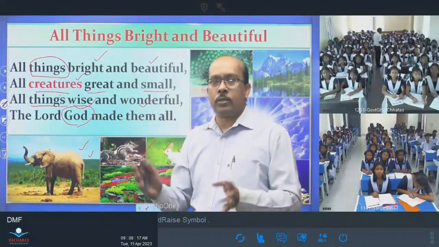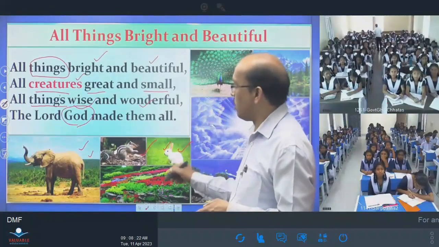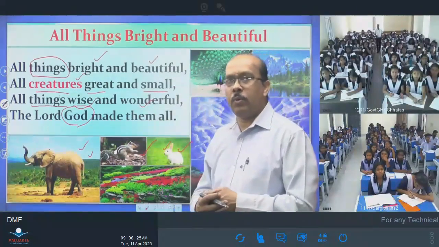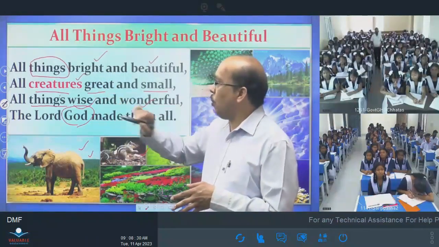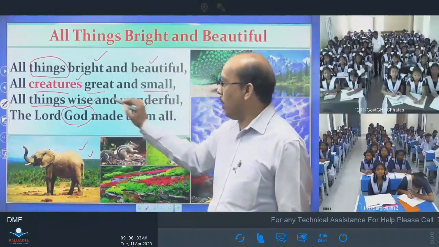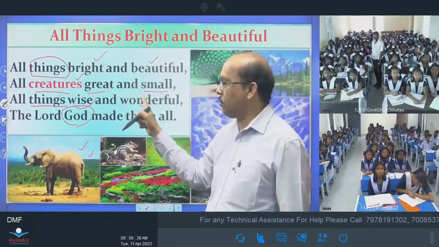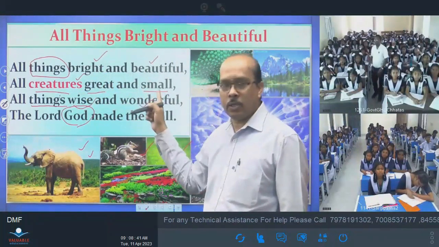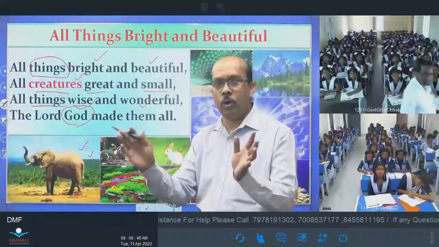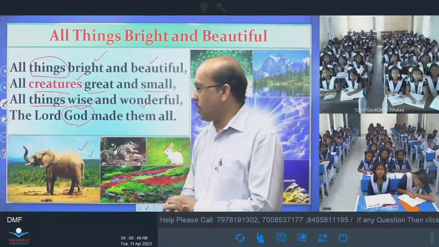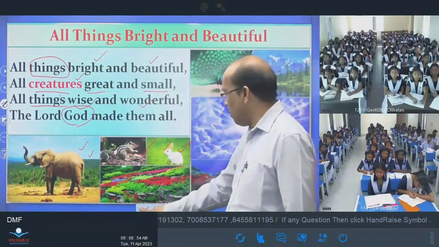That's why God has created from the very small creatures also very big creatures like the elephant and the rabbit also. This is how the first stanza describes things and creatures and all the things as having four qualities: bright, beautiful, wise and wonderful, and creatures are great and small, and all the things made by God. Okay. This is how the first stanza describes creatures and things. I think you must have understood it.